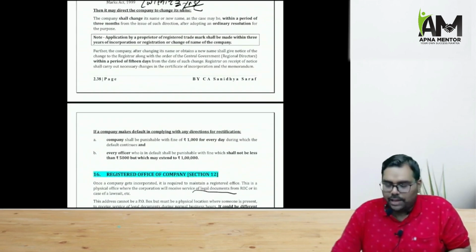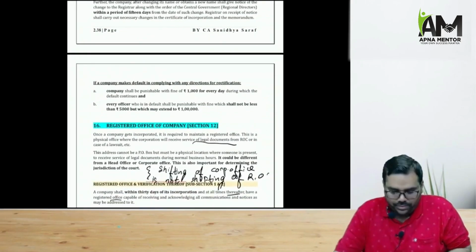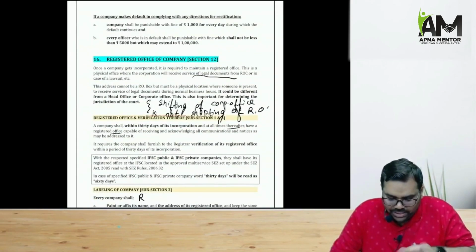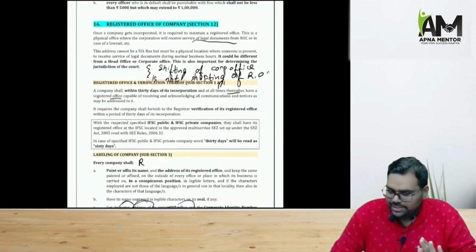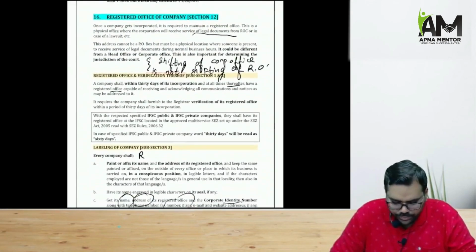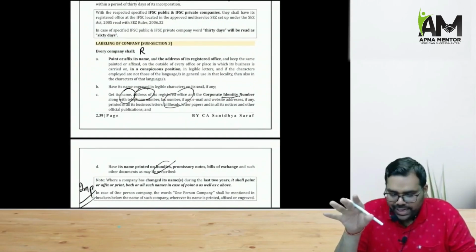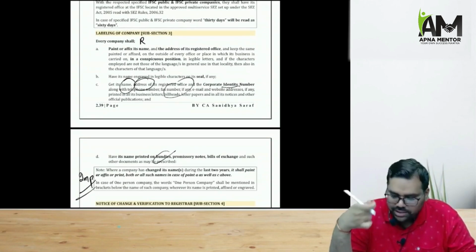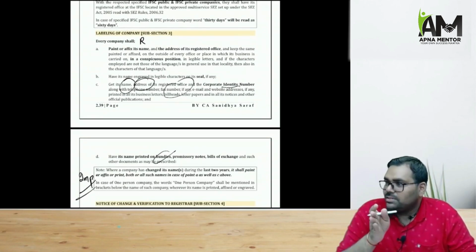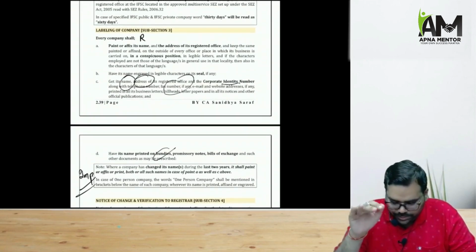And again, the ROC will issue a fresh certificate of incorporation because the name is changing. Section 12, that is talking about the registered office of the company. So once the company gets incorporated, it has to set up its registered office within 30 days. That is very, very important. ISFC companies may do it within 60 days. Every company outside its place of business will have to give the details of its name and the address of the registered office in legible letters, both in local language as well as English language. Right. That is something you have to remember.